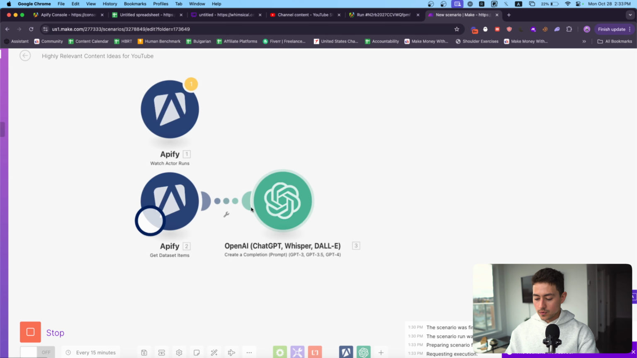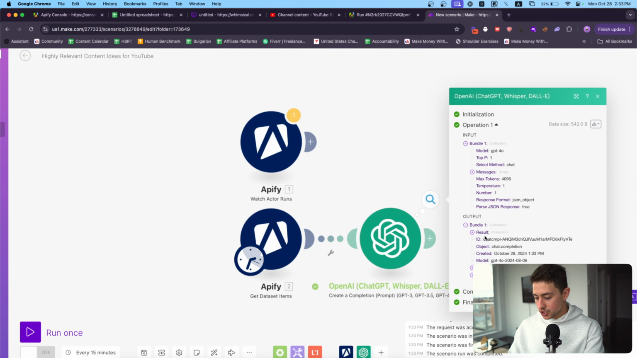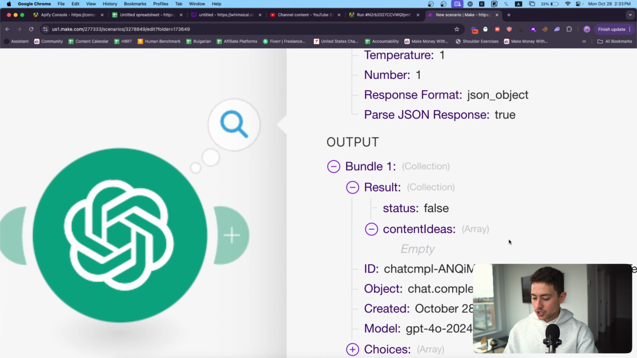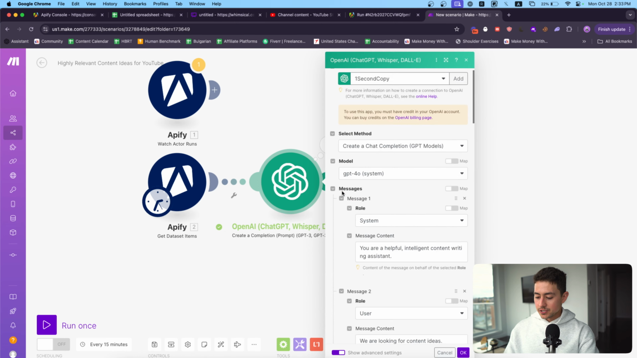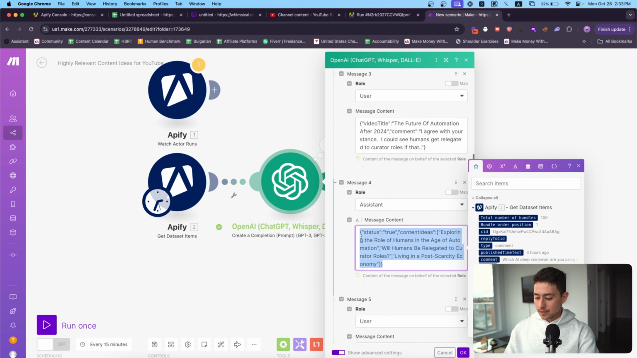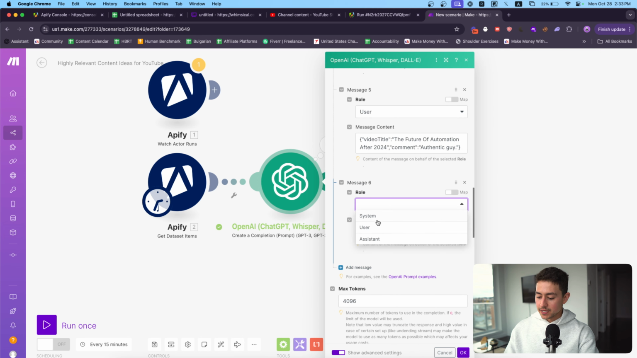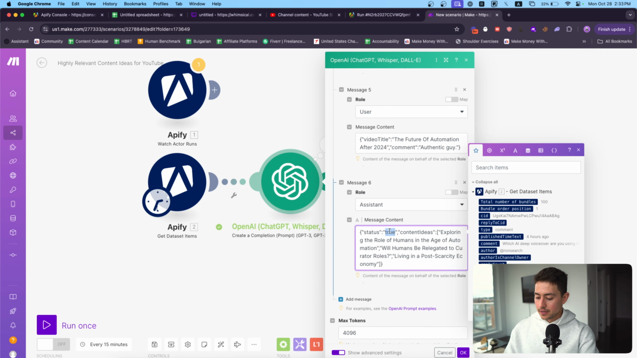Let's see how this runs now. We should get a false. We should get nothing inside of content ideas. Beautiful. Awesome. So I'm just going to now, I mean, my model already kind of understands this, but that's all right. We'll go assistant, we'll go false, and then we'll just leave this as an empty array.